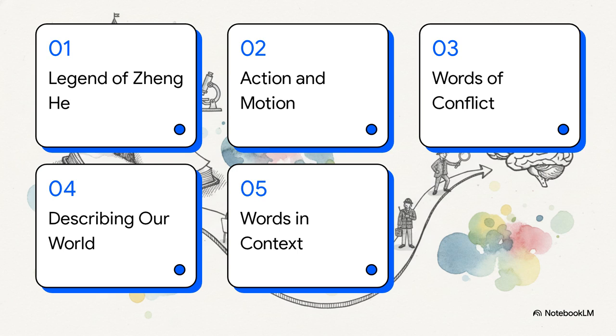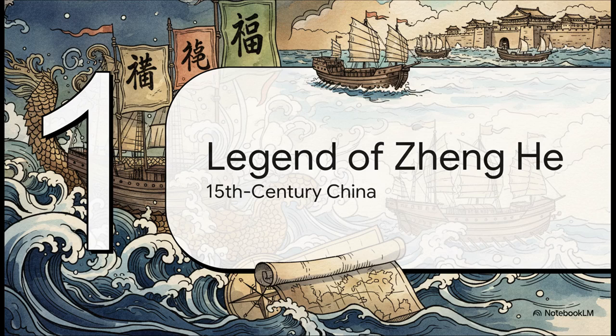Here's our roadmap for today. We'll start with the legend of Zheng He, then move into words of action and motion, followed by words of conflict. After that, we'll look at describing our world, and finally, mastering words in context. Let's get to it. Starting with Section 1, the legend of Zheng He, we're anchoring our new vocabulary right in